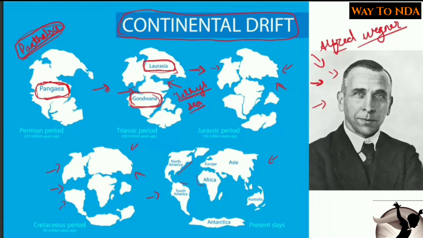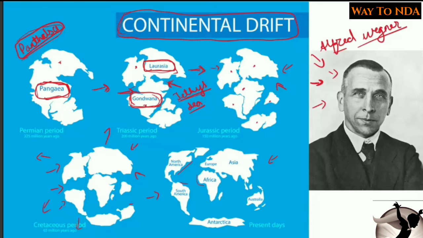So we will revise it again. He said that there was a single landmass, it got divided into two, Laurasia and Gondwana, and the Tethys Sea was between Laurasia and Gondwana. Then again it got separated, and they were getting separated from each other, going away from each other.